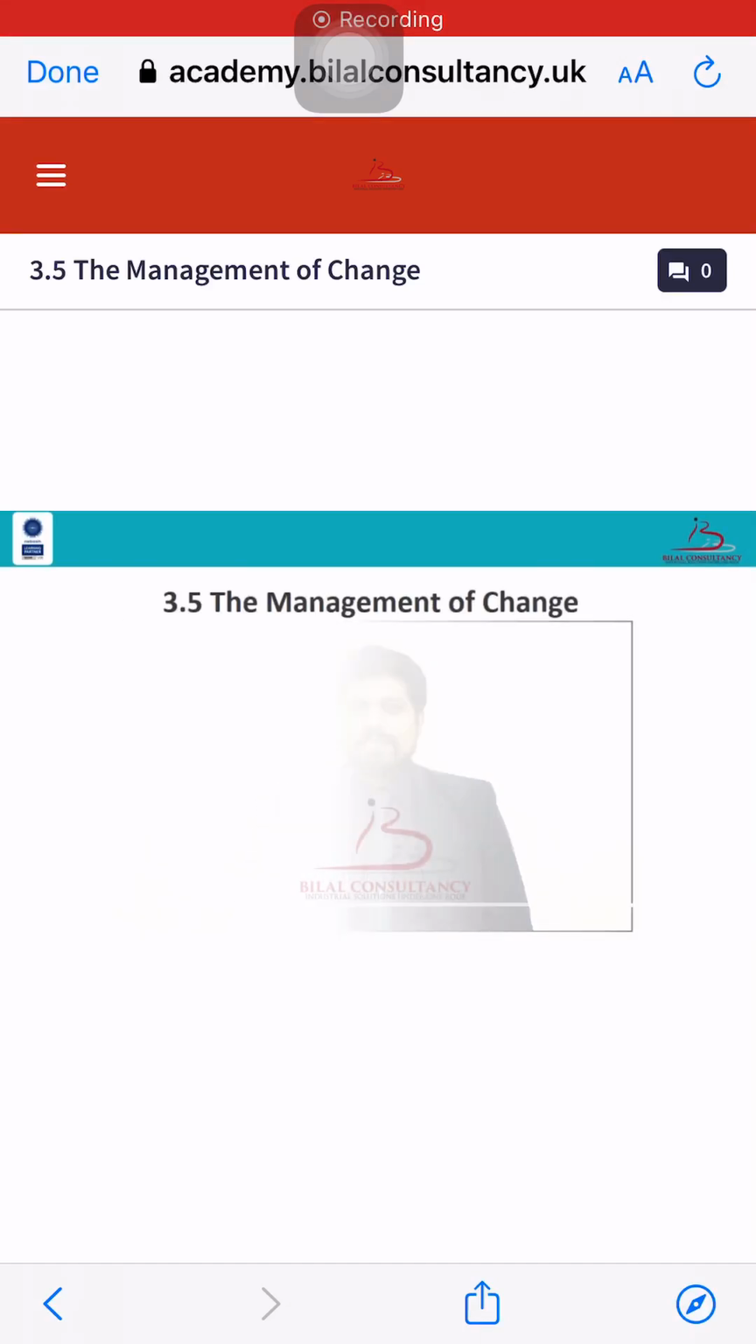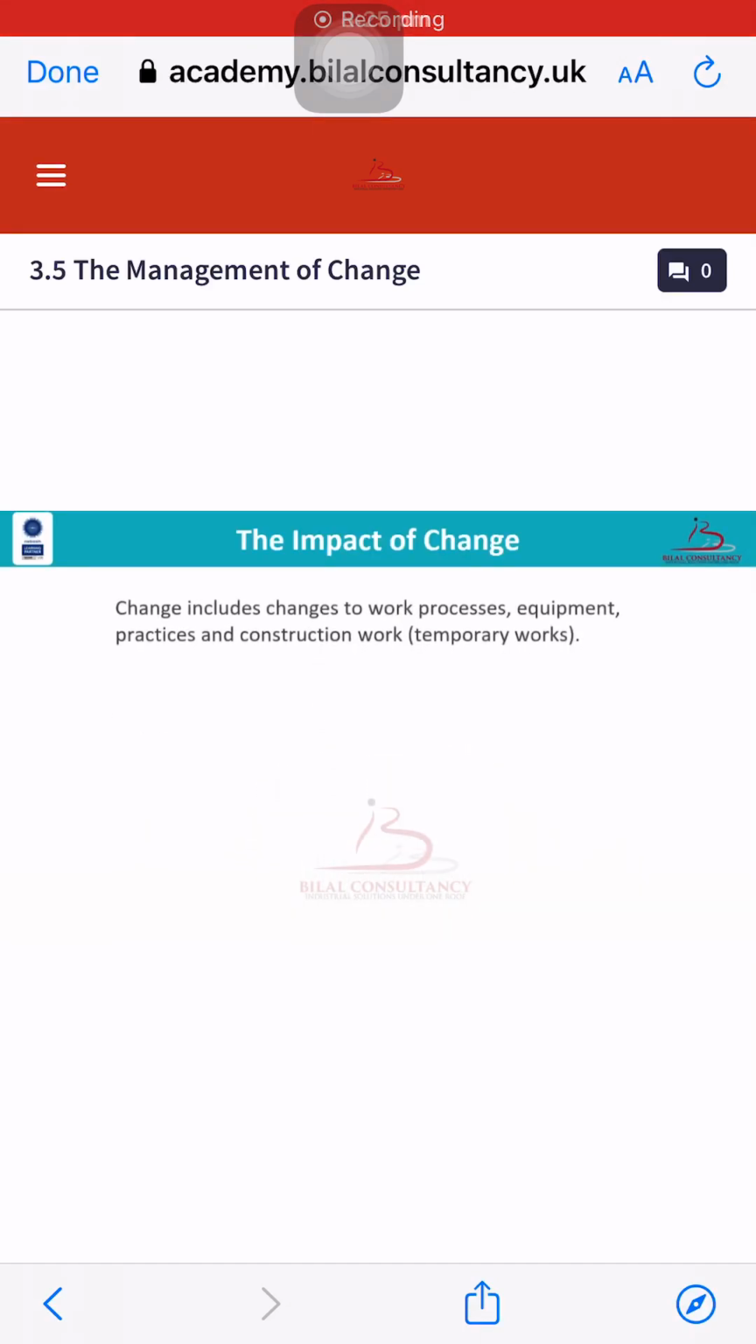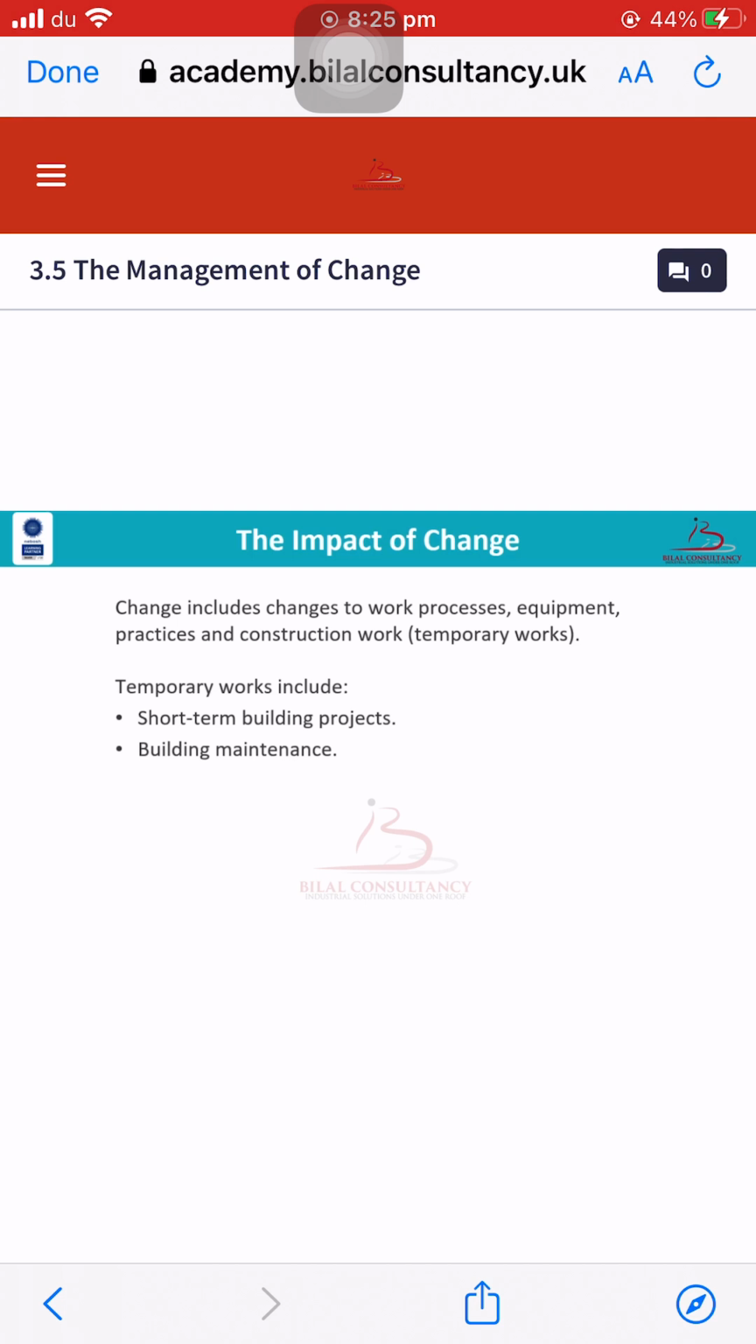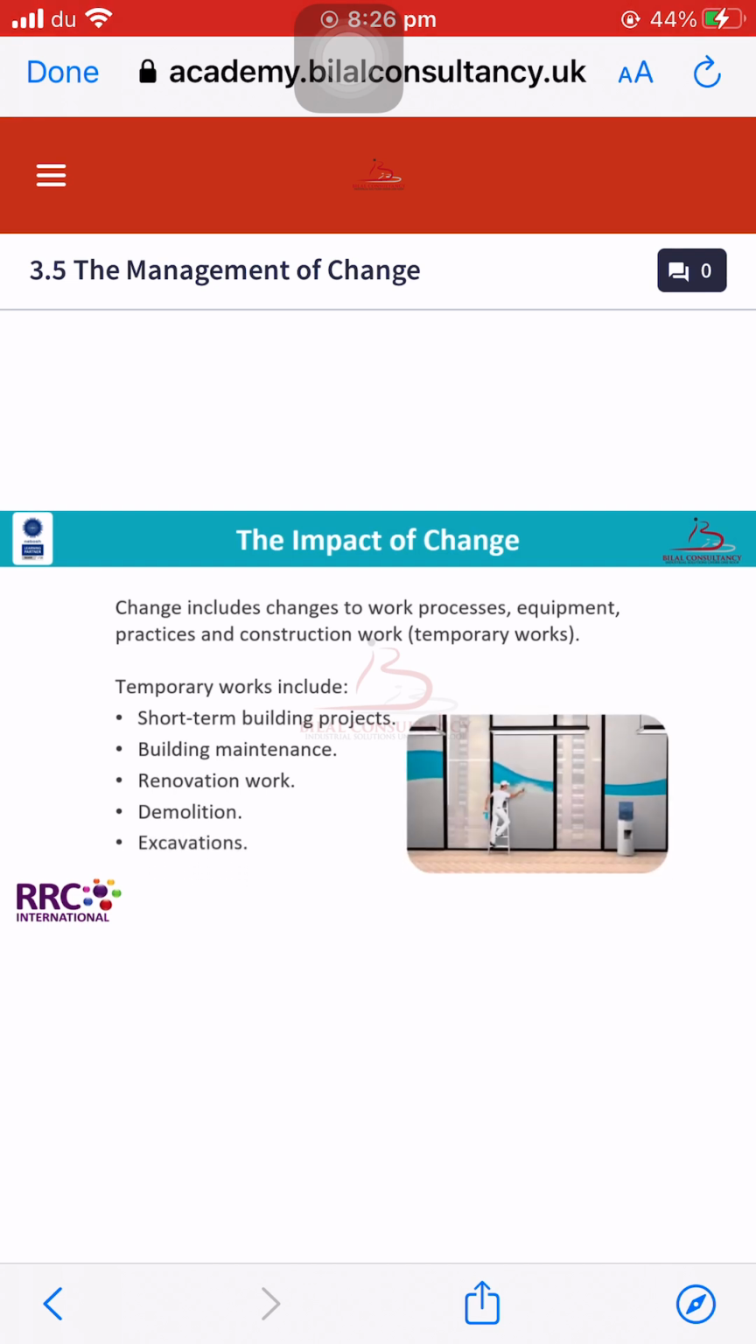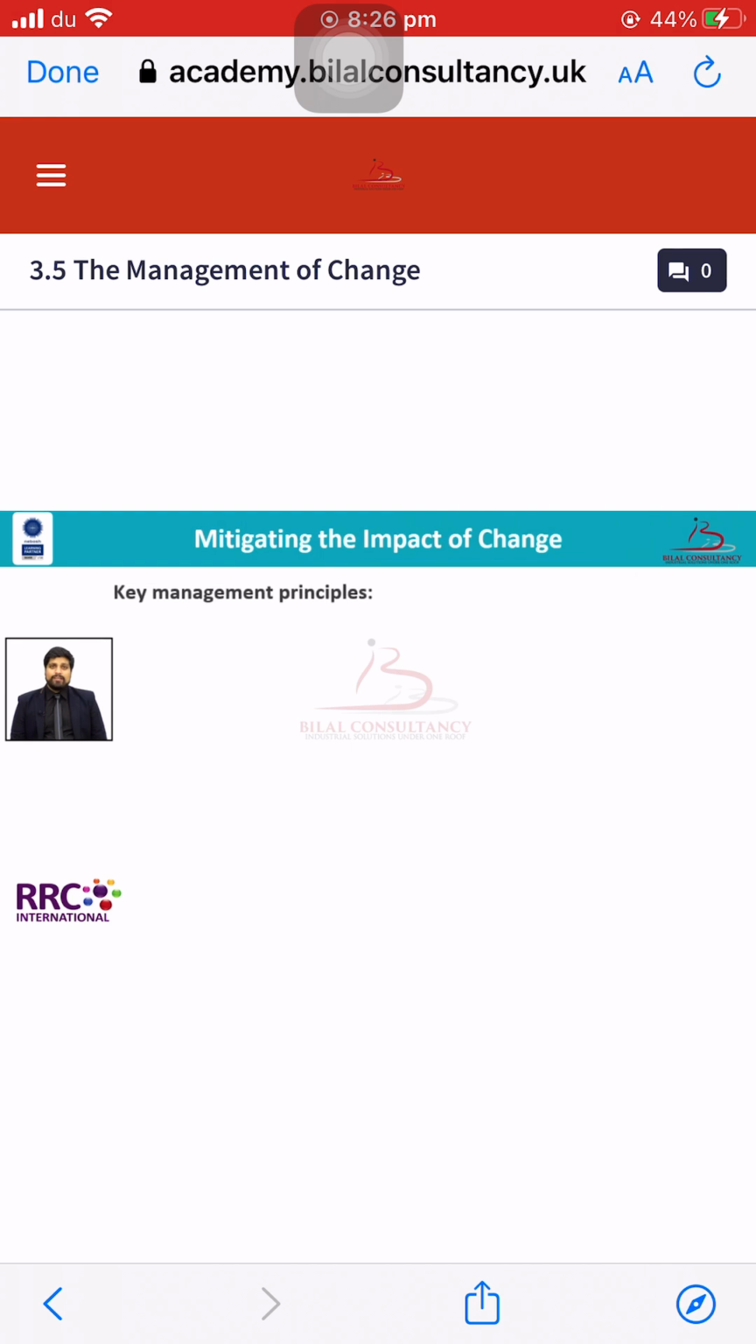Impact of change. So what is the impact of change? The impact of change includes the changes to work processes, equipment, practices and construction work. These are all called temporary works. What are temporary works? Temporary works in the construction industry include short-term building projects, building maintenance, renovation work, demolition and excavation work.